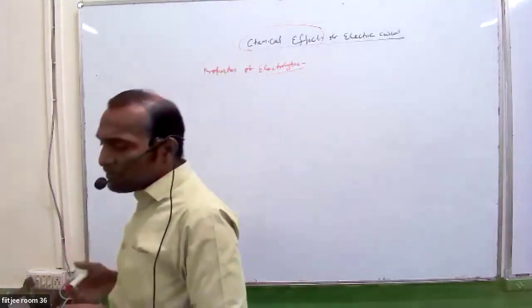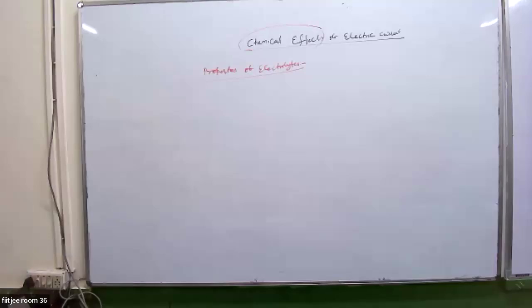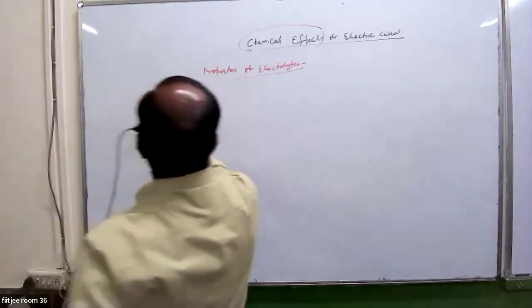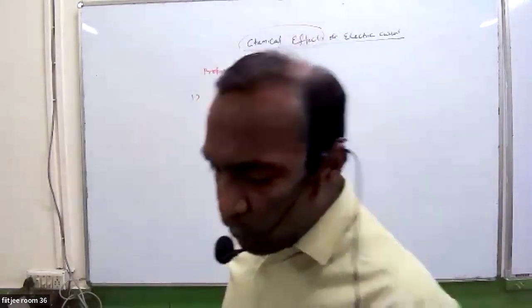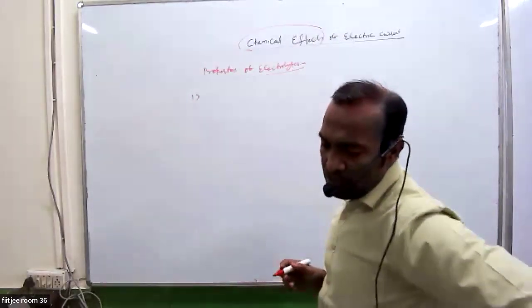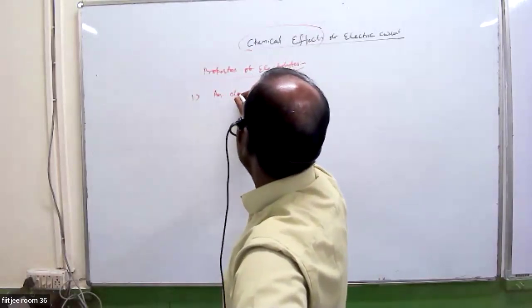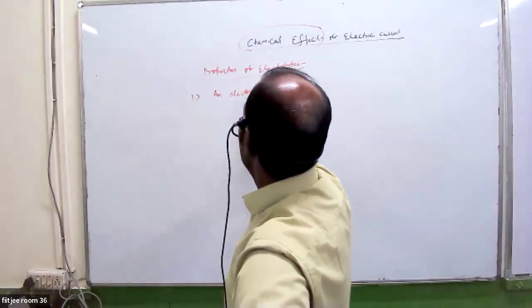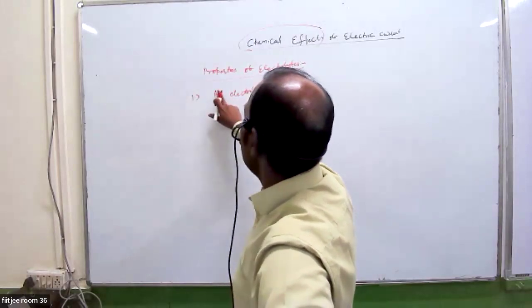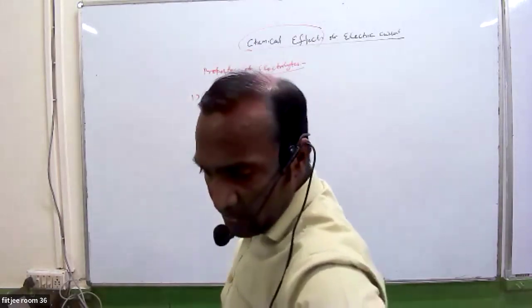Can anyone tell me what is the first property of electrolytes? They can conduct ions. An electrolyte, when dissolved in a solution, you can write an electrolyte when dissolved in a solution, or you can also write all electrolytes.